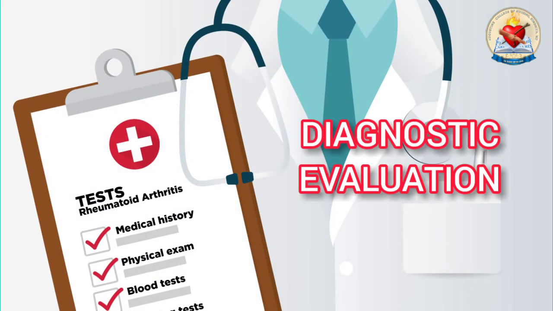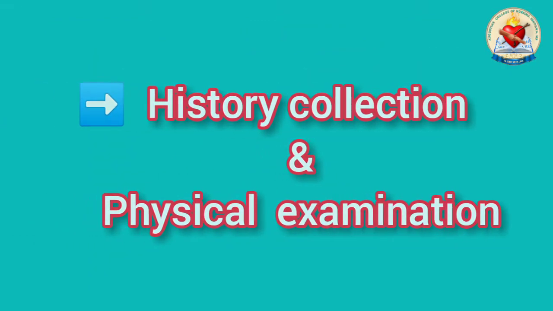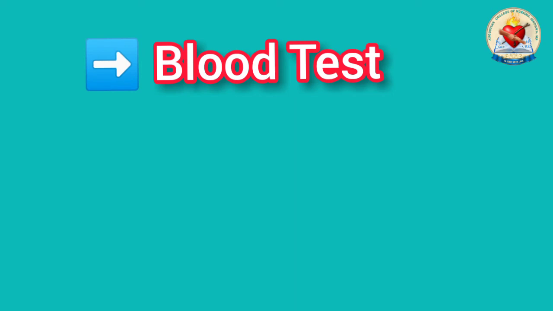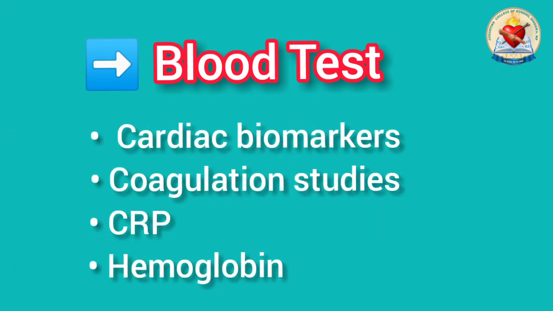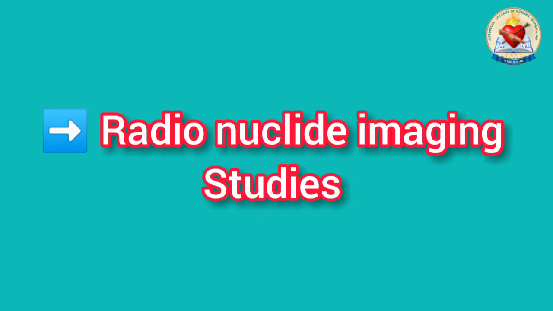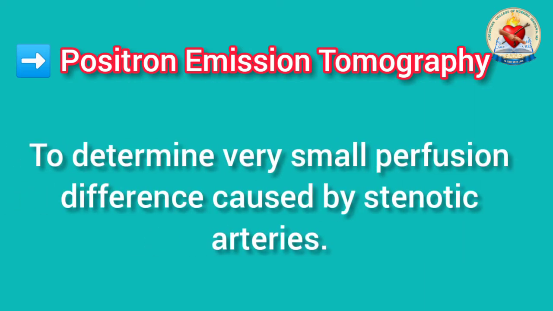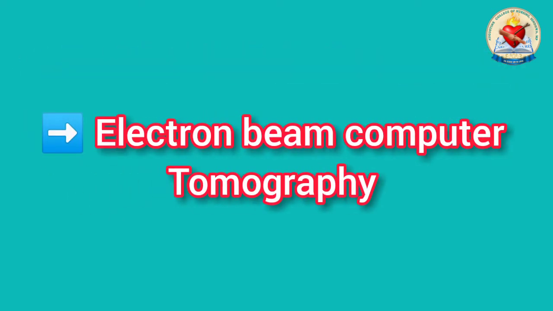Diagnostic evaluation. History collection and physical examination. Blood tests, which include cardiac biomarkers, coagulation studies, C-reactive protein, and hemoglobin to rule out anemia. 12-lead ECG changes, radionuclide imaging studies, cardiac catheterization, positron emission tomography to determine very small perfusion differences caused by stenotic arteries, and electron beam computed tomography.